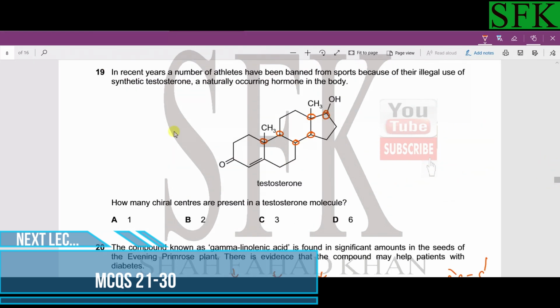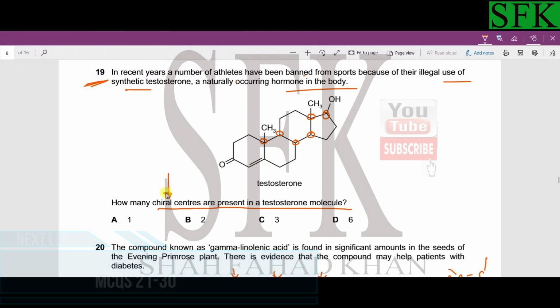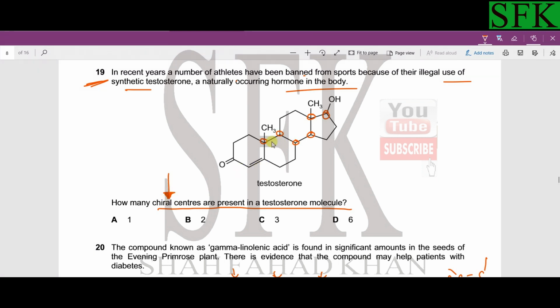Then going on to MCQ number 19. In recent years, a number of athletes have been banned from sports because of illegal use of testosterone, a naturally occurring hormone in the body. How many chiral centers are present in a testosterone molecule? Chiral centers mean carbons containing four different atoms or groups of atoms attached to them. So if we look at the junctions that are not double bonded and that are asymmetrical, those